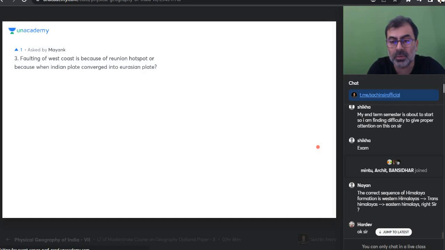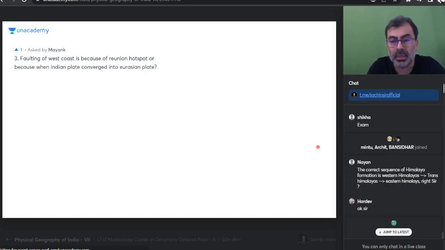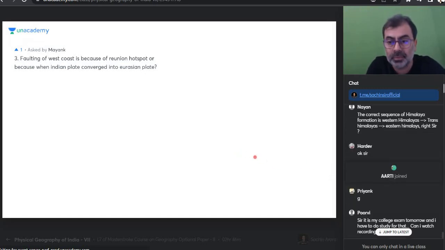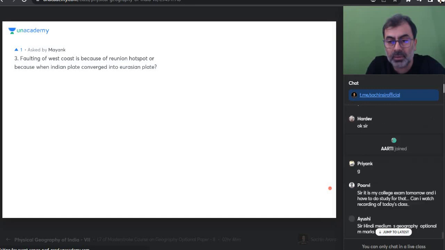Nayan is saying correct sequence of Himalayan formation is Western Himalaya, Trans Himalaya, Eastern Himalaya. So Nayan, you don't have the classification. Trans Himalaya falls in Western Himalaya. On one side you say west and east, why are you separating Trans Himalaya? If you said Western Himalaya, then Trans Himalaya is a part of that. If your question was whether Western Himalaya was formed first, then Eastern Himalaya, you were right, but you unnecessarily created one Trans Himalaya.